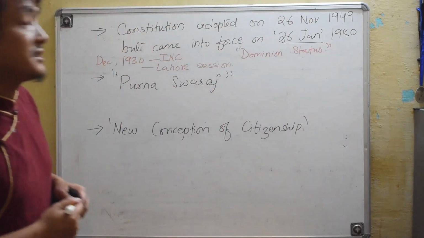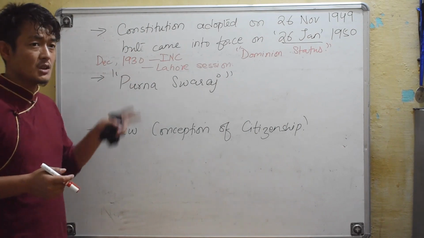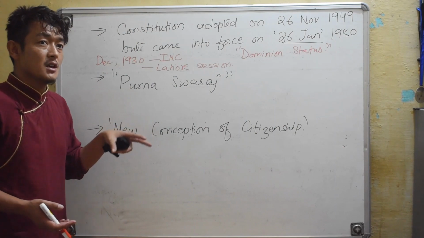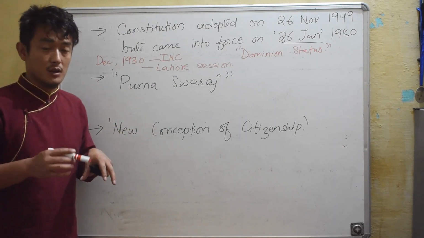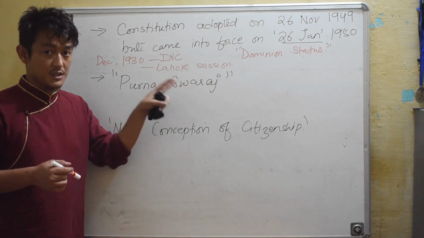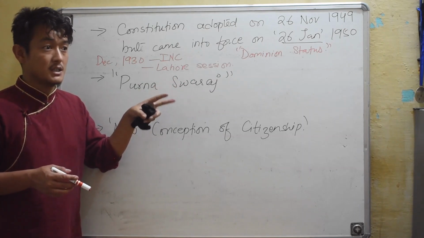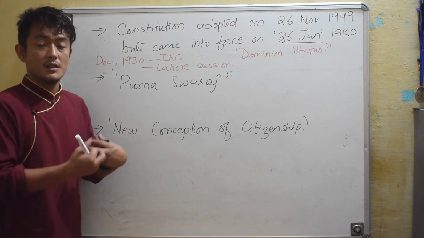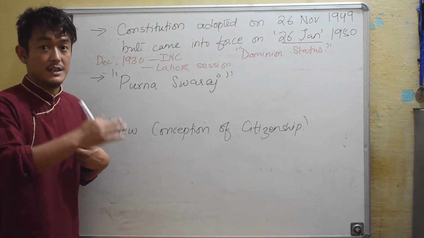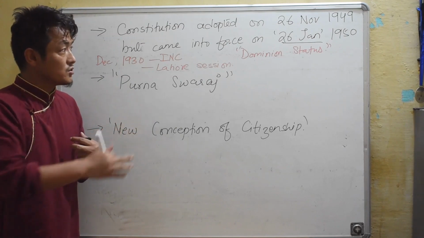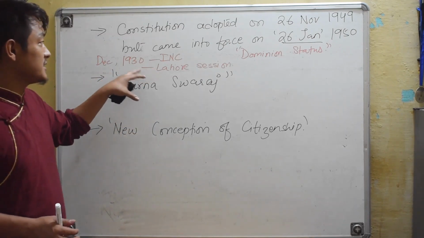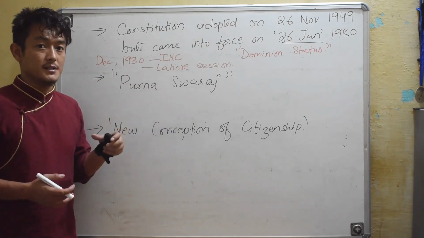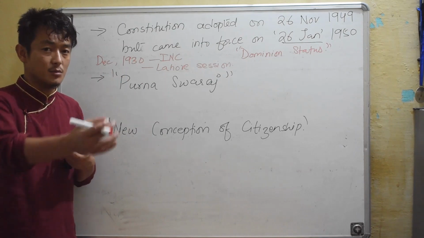until 1930, they had been seeking dominion status. That means they were willing to be under British rule, but all they were asking was to have their own representative to represent them in their region. Since the 1930 Lahore session, they started demanding complete independence from the British.